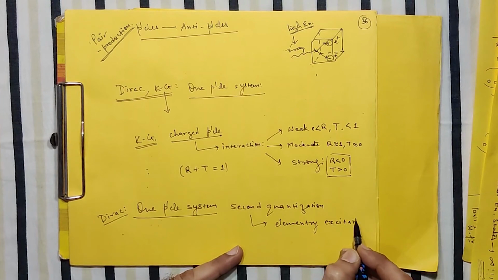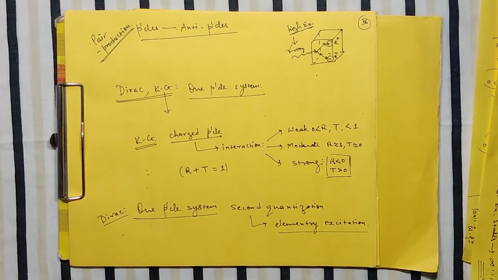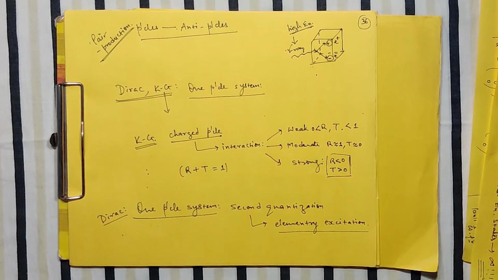So there are definitely different mathematical ways of dealing with a single particle or a finite number of particle systems from this many particle theory. So basically these Dirac or KG are relativistic field theories, but their application to a finite number of particles is also possible. So I stop here.